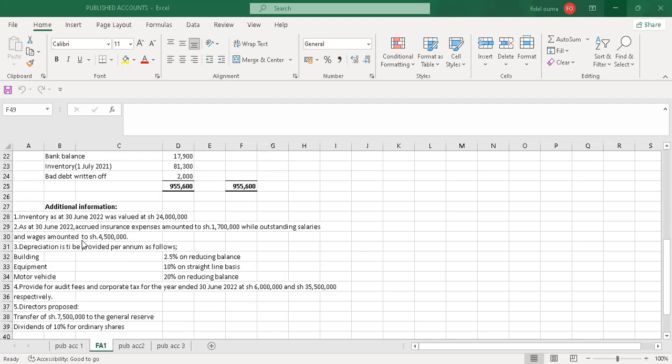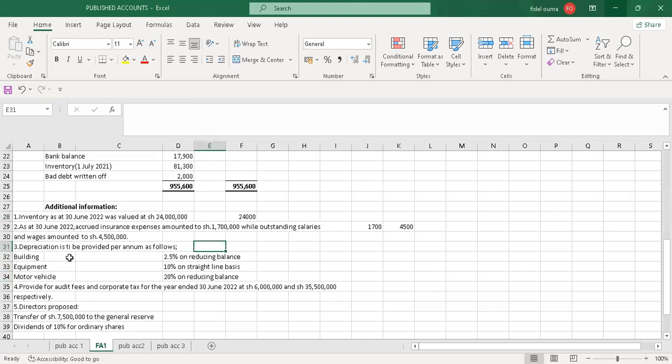Number one, inventory as at 30th June 2022 was valued at shillings 24 million. So I just note it here. Yeah, this is the closing inventory. So I just put it here, 24,000, because I'll use the values in thousands. So I'll go to additional information number two. As at 30th June 2022, accrued insurance expenses amounted to shillings 1,700. So I just write it here. The accrued, I just write the amount 1,700, while outstanding salaries and wages amounted to shillings 4.5 million. So I just write 4,500 there.